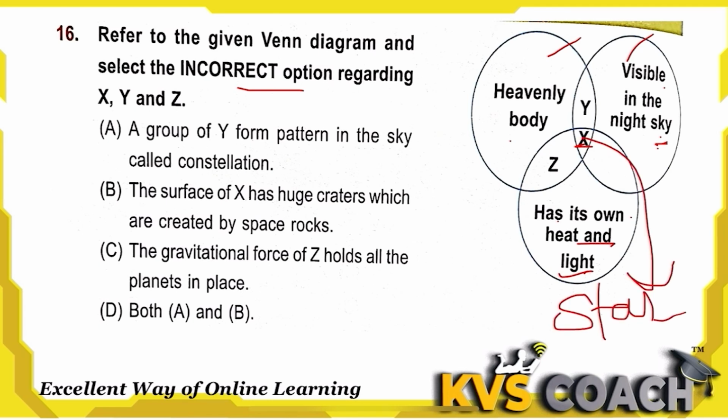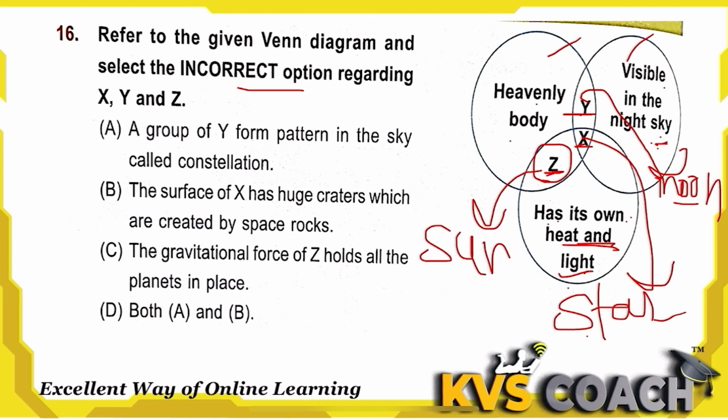Y is a heavenly body visible in the night sky, that is the moon, and we can see the moon and stars only. But a star has its own light, while the moon does not. Z is a heavenly body that has its own heat and light. This is the sun.